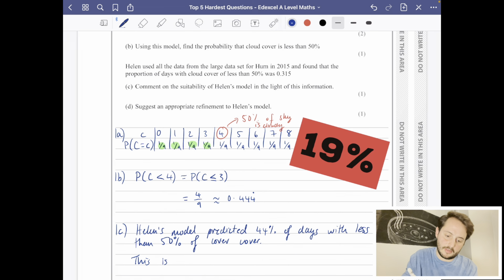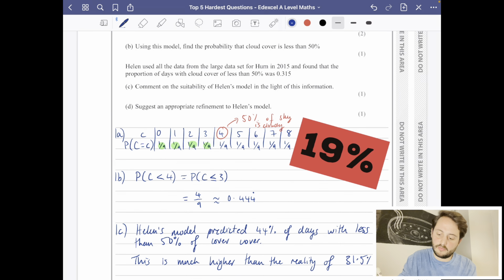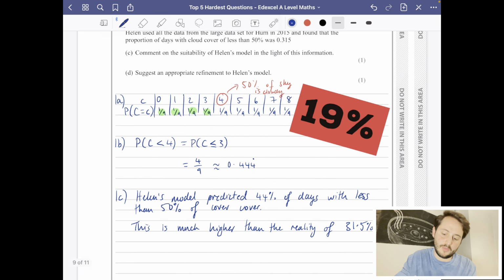This is much higher than the reality of 31.5%. So is Helen's model good? No. So Helen's model does not seem suitable.